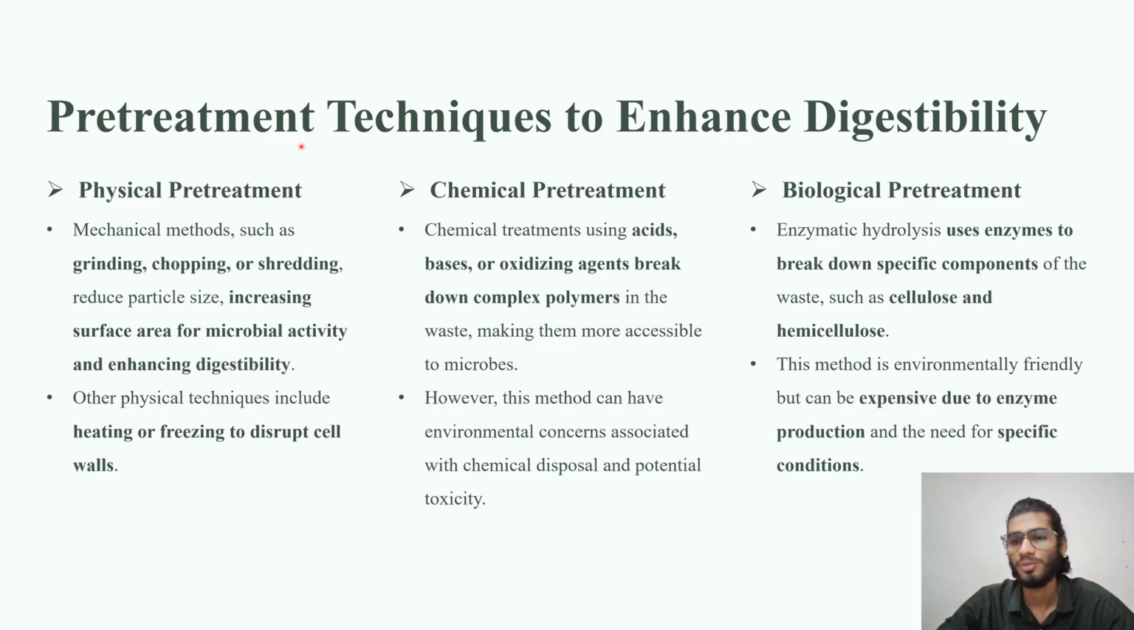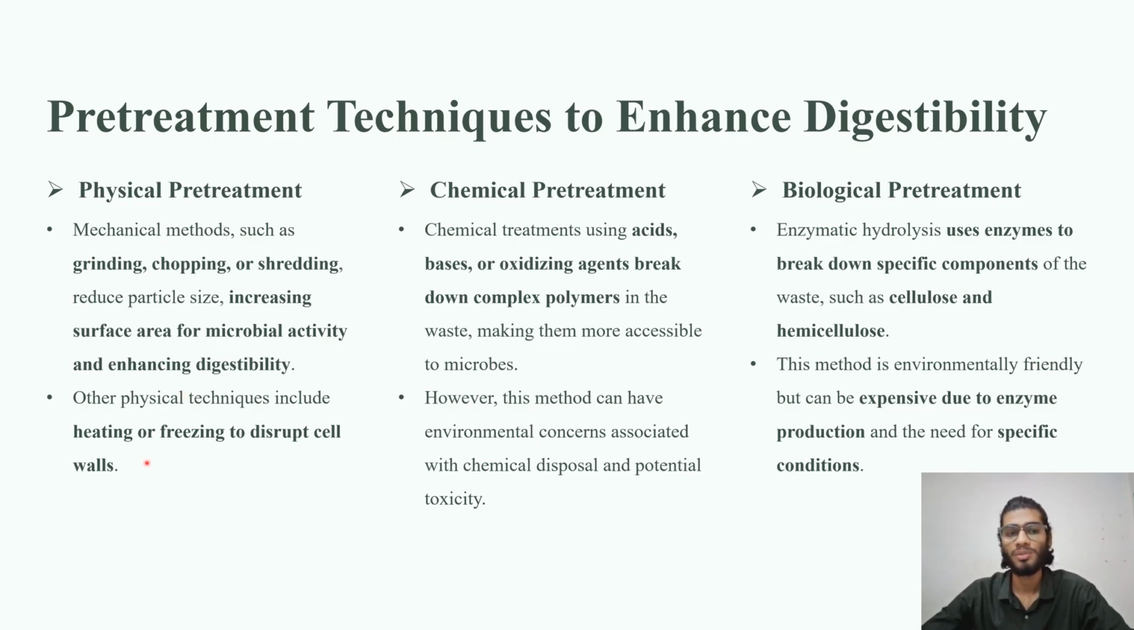Coming to our next part, pre-treatment. As we discussed before in the fermentation part, pre-treatment is the breaking down of complex molecules into simpler sugars, fatty acids, or amino acids. How can it be done? Either by physical treatment, chemical treatment, or biological treatment. Physical treatment includes grinding, chopping, or shredding, which increases the surface area of the organic waste, so microbes can easily act on it, and it enhances the digestibility of the organic waste.